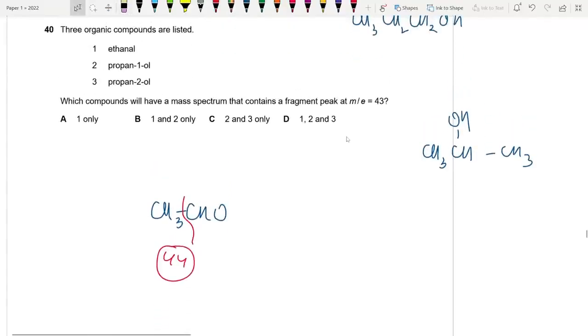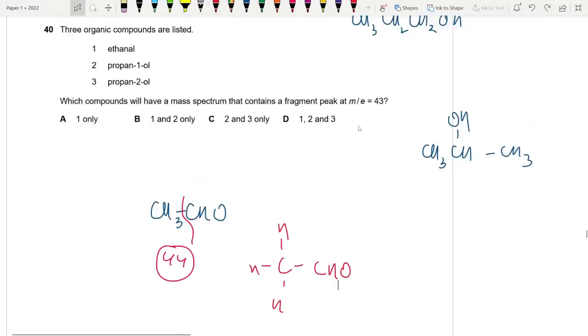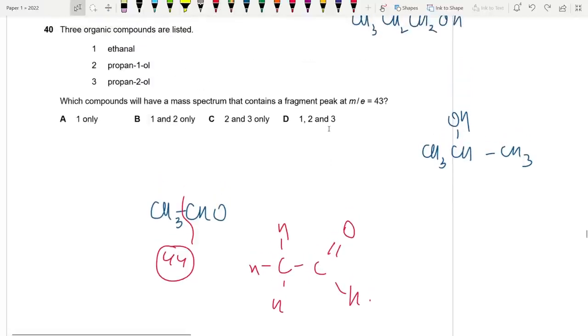How? What if we just lost, you know, what if we just lost one hydrogen? You can lose this only. You can also lose this only. So yeah, 43 is possible for ethanol. That's pretty simple.